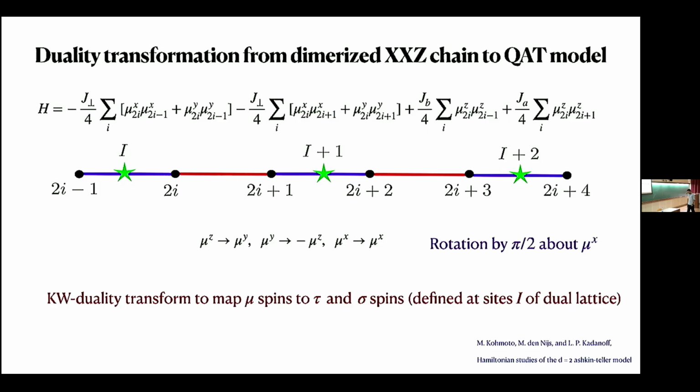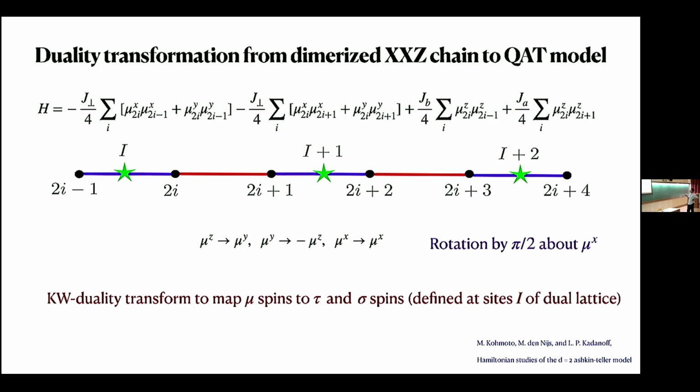Okay, so all these things can be done. So we found a duality transformation for our dimerized XXZ model, which is dual to some form of dimerized quantum Ashkin-Teller model. So everything that I talked about can be studied by starting with this quantum Ashkin-Teller model. So let me say a few words about this duality transformation.